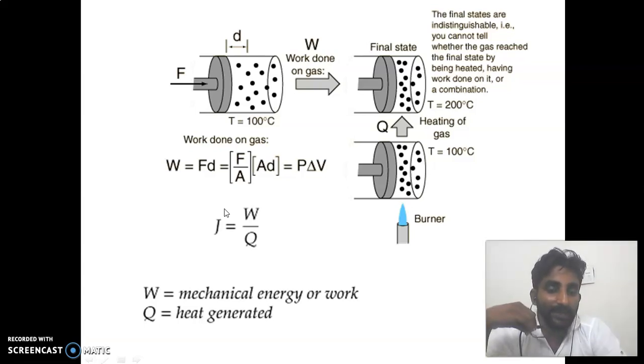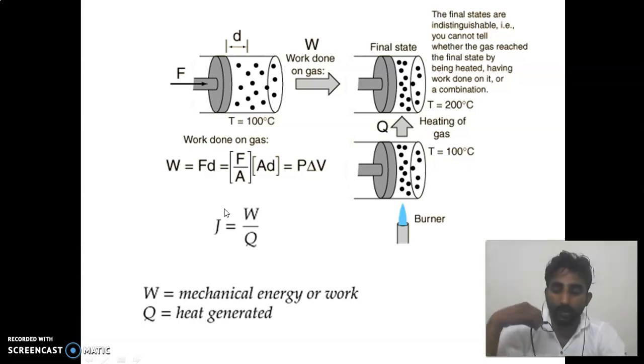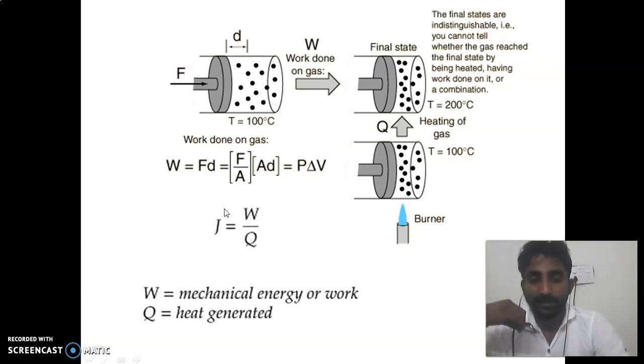J is the Joule mechanical equivalent. Work is equal to JQ, and J will become W upon Q. Here J is the Joule mechanical equivalent of heat.